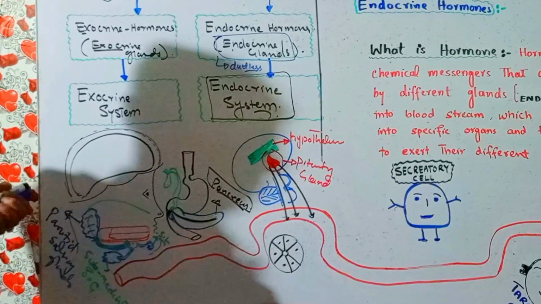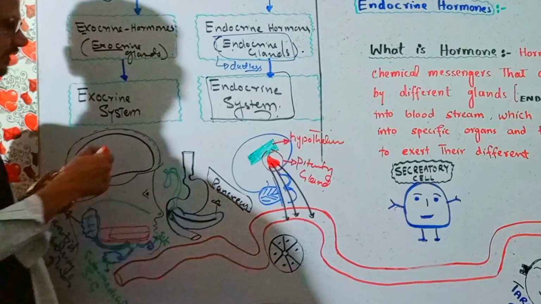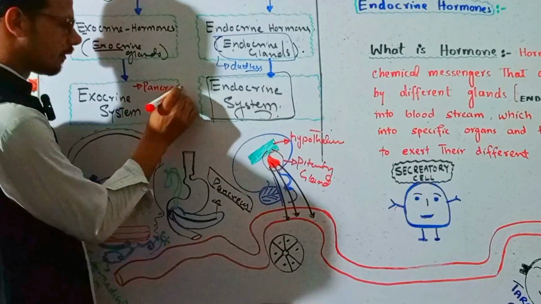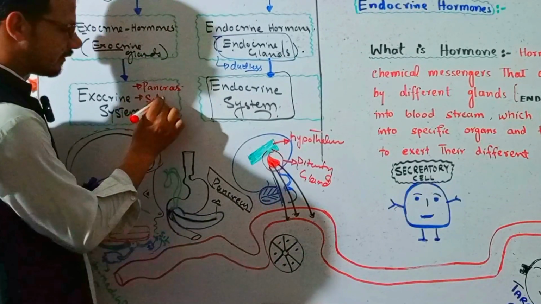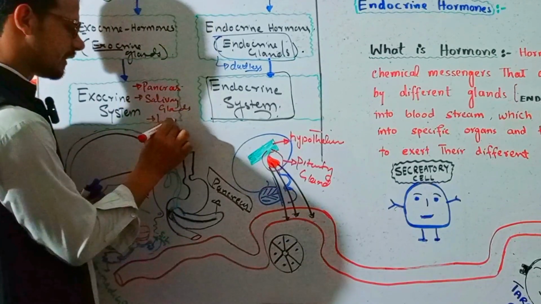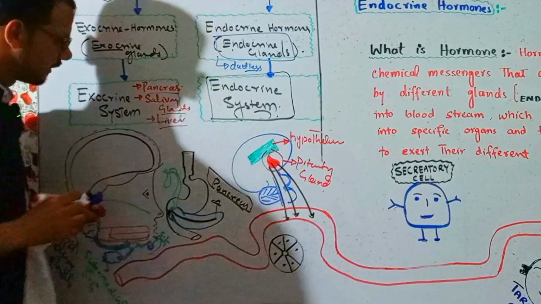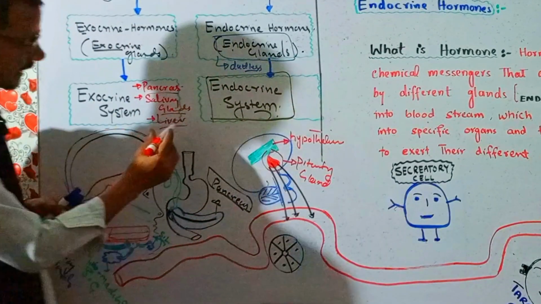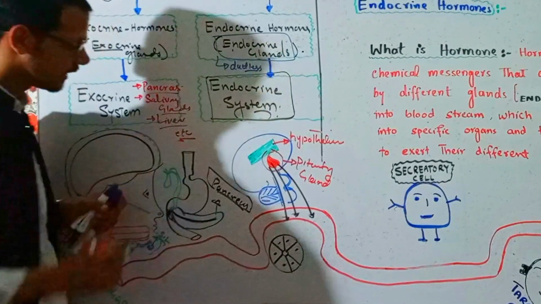The exocrine system consists of exocrine glands, like for example the pancreas, which is dual functional, the salivary glands, right? For example, the liver also acts as an exocrine gland, right? And it has other glands also.